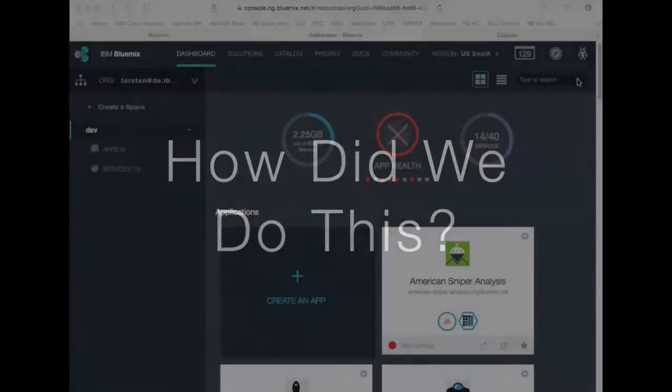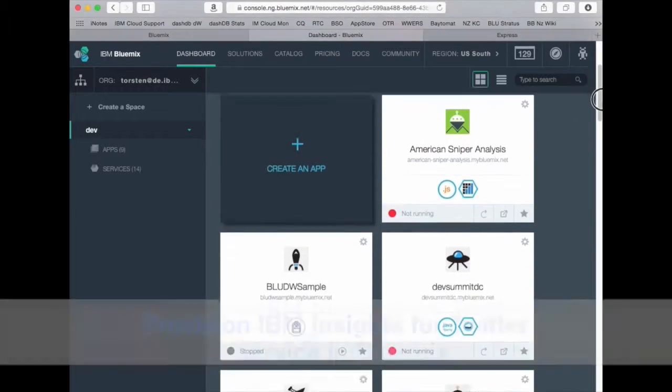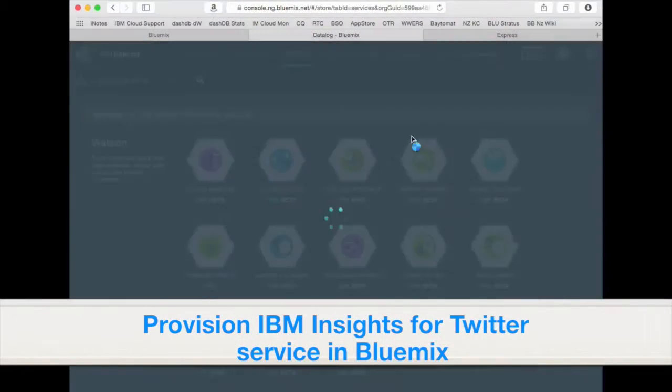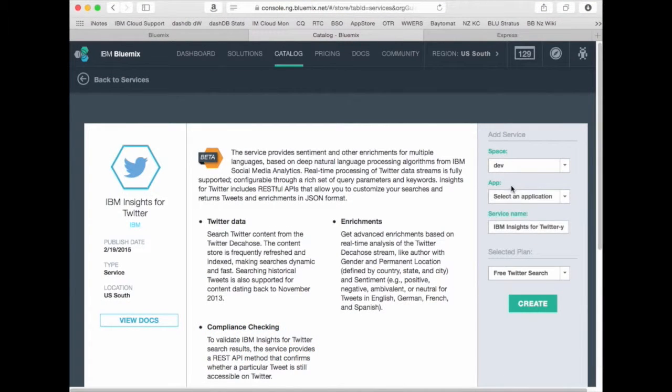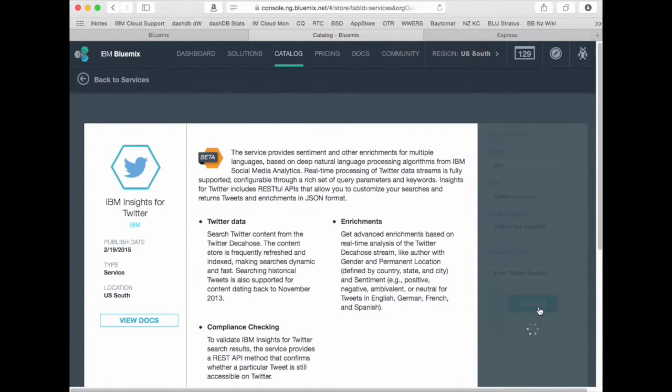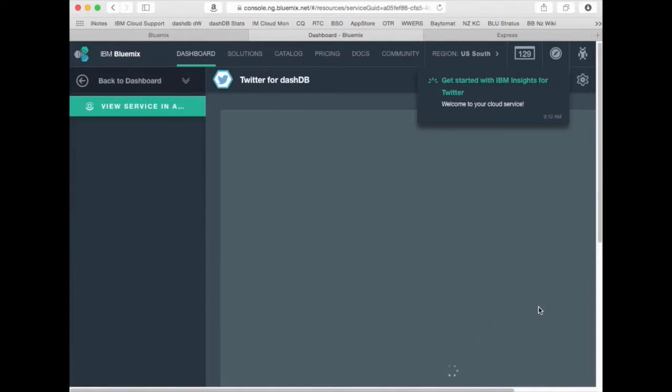Now let's see how this little report web app has been built. So here I am in my personal dashboard in Bluemix. The first thing I'm adding here is the Twitter service itself, so that I can use it later on in my application. I just give it a speaking name and just create the service.